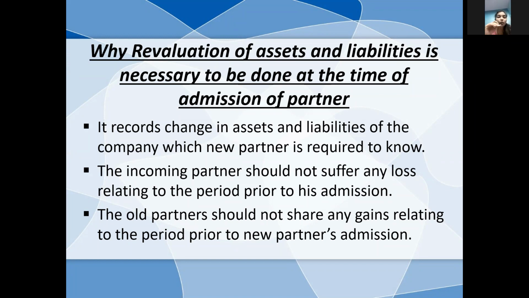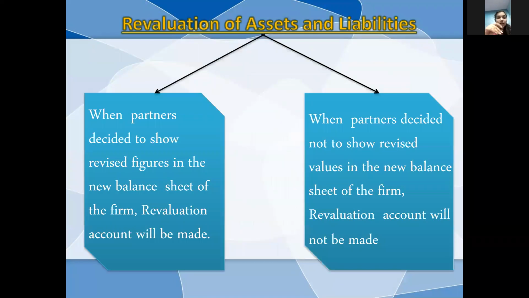Now, there could be two situations of revaluation of assets and liabilities: whether the revised value of assets and liabilities is to be transferred to the new balance sheet, or the partners decided not to show it in the new balance sheet. If it is to be shown in the new balance sheet, a revaluation account will be made, which is a nominal account. And if it is not to be shown in the balance sheet, a single adjustment entry is to be done and no revaluation account is to be maintained.